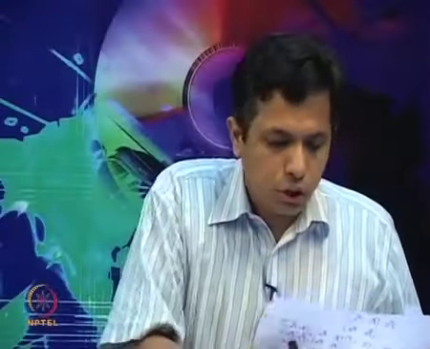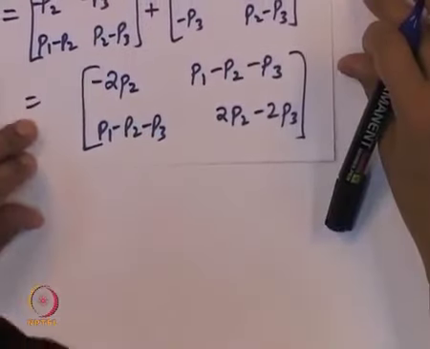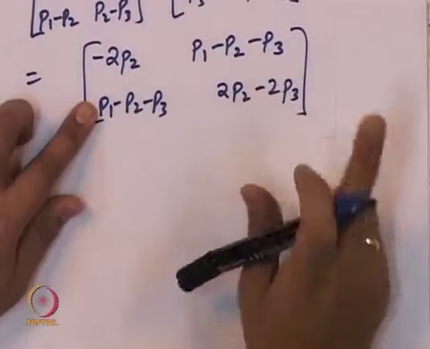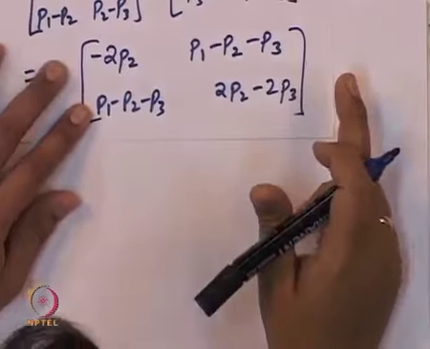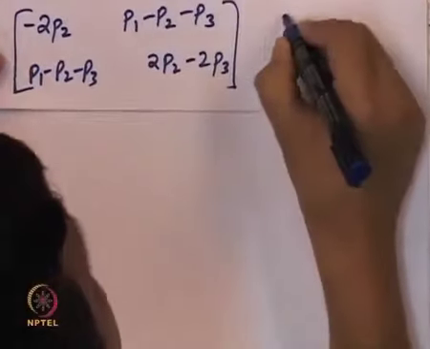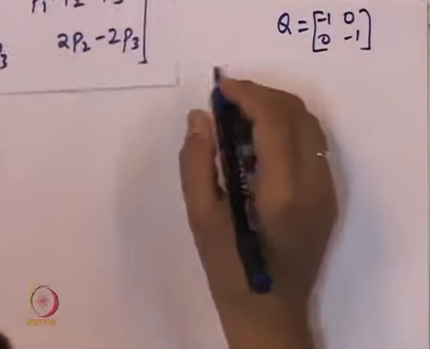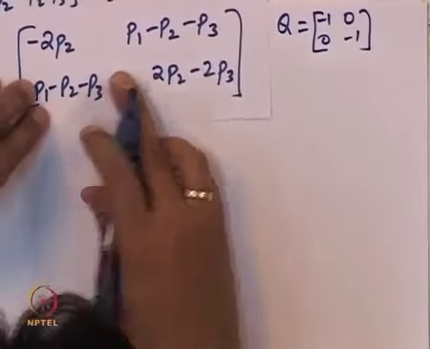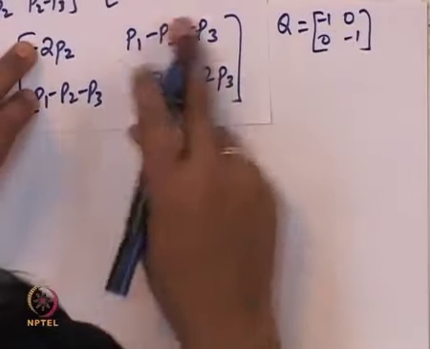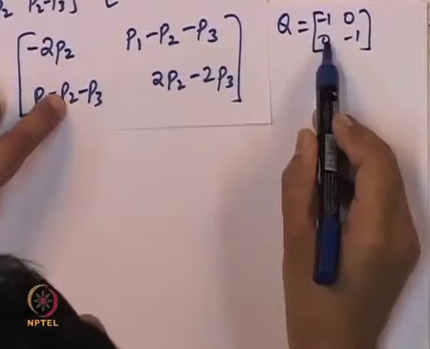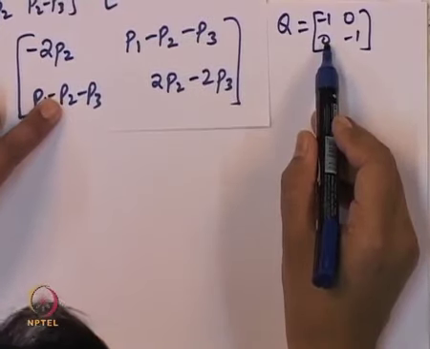Now we will equate this to Q. Notice that this matrix is symmetric because we have taken P to be symmetric. It is important that this matrix be equal to a Q which also should be assumed to be symmetric. So we have taken Q to be equal to minus 1 0 0 minus 1. When we equate this matrix to Q, it appears like 4 equations. This entry equal to minus 1, this entry equal to 0, this entry equal to 0 is again the same equation. So it is not really 4 equations but 3.